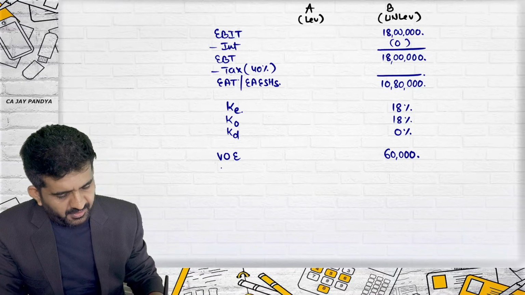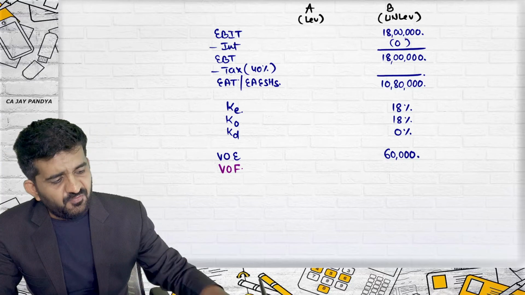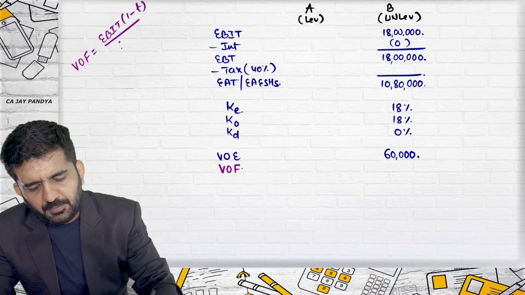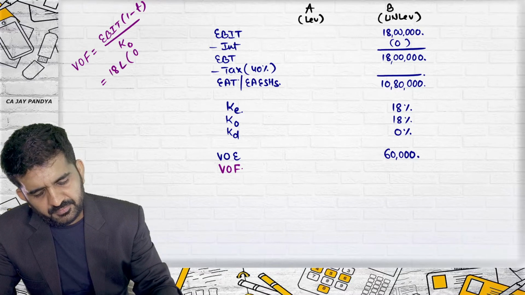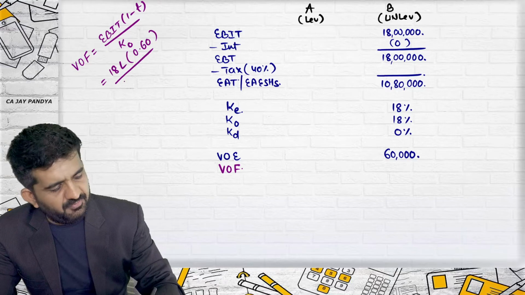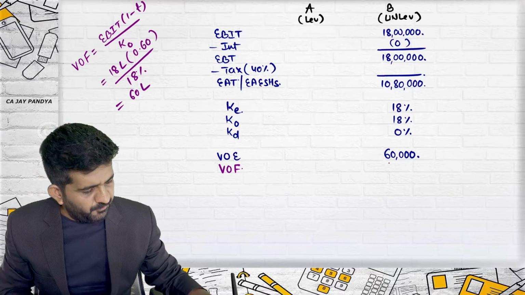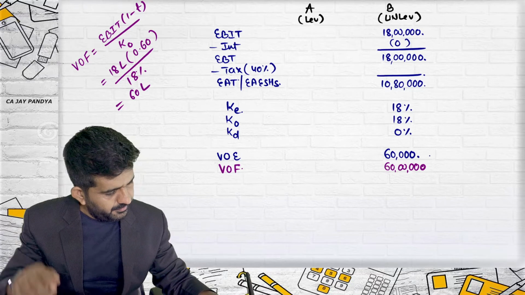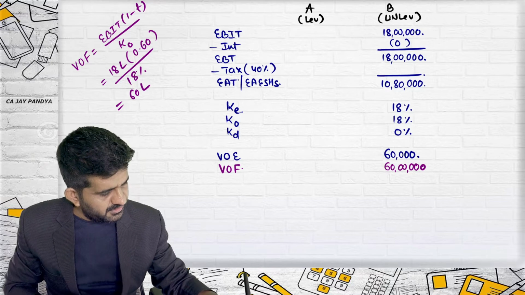Sir, why can't we find value of firm directly? You can. I told you, if there is taxation, value of firm is equal to EBIT into 1 minus T upon KO. What is EBIT? 18 lakhs into 0.60 divided by 18%. The answer will be 60 lakhs. Value of firm will be 60 lakhs. Is it 6 lakhs or 60 lakhs? It will be 60 lakhs. It cannot be 6 lakhs.